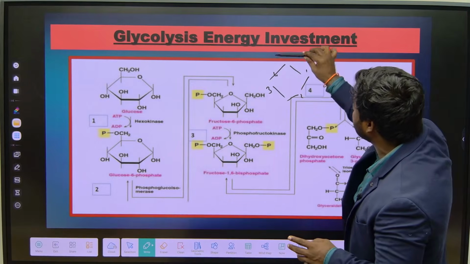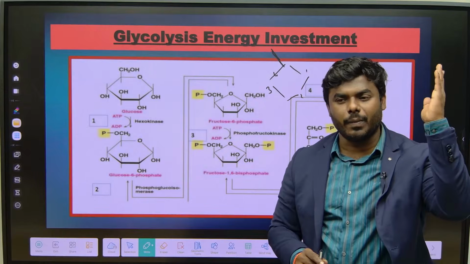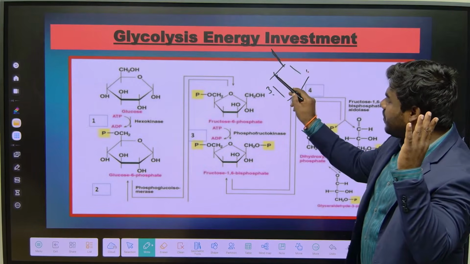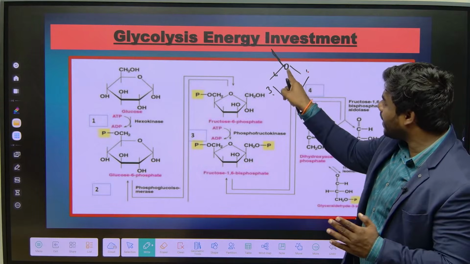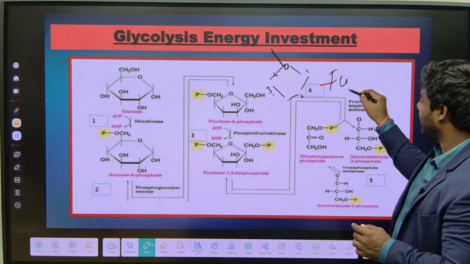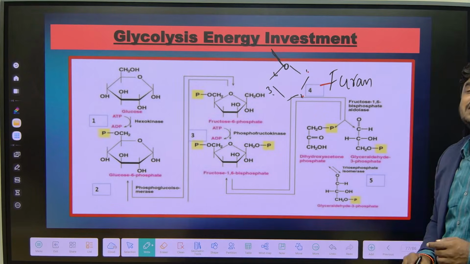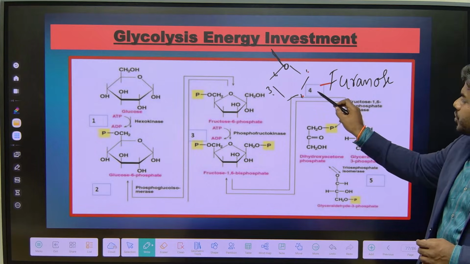Remember always, the 5th carbon is here in the arm position. So 1, 2, 3, 4 carbons in the ring with 1 oxygen. 4 carbons with 1 oxygen, we call it what? Furan. Since it's a sugar, we call it furanose.